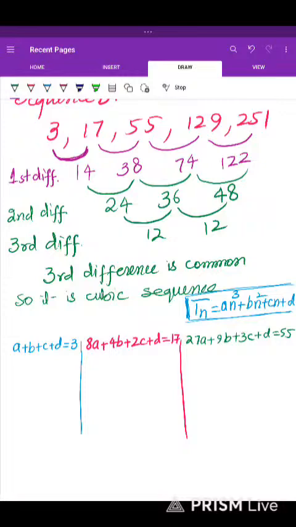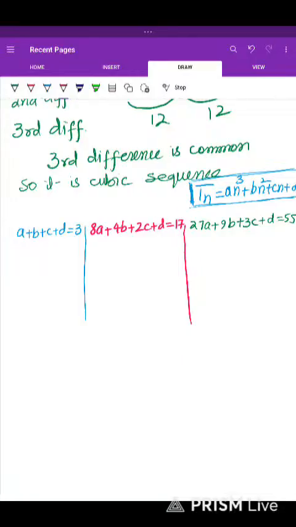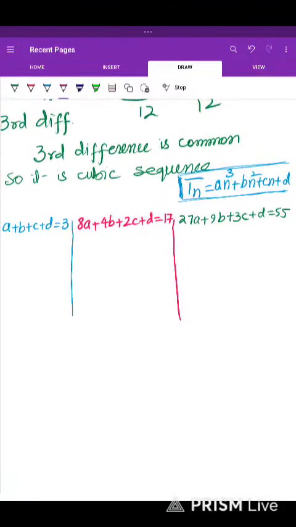And we will have a fourth formula also. The fourth formula is 64A plus 16B plus 4C plus D equal to 129.